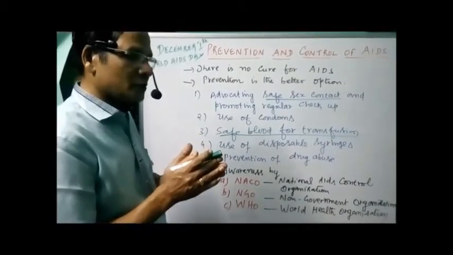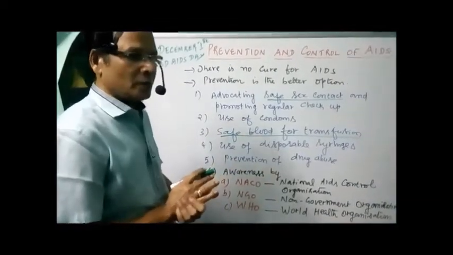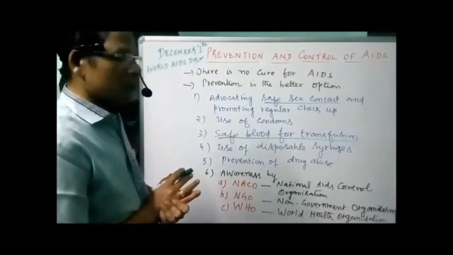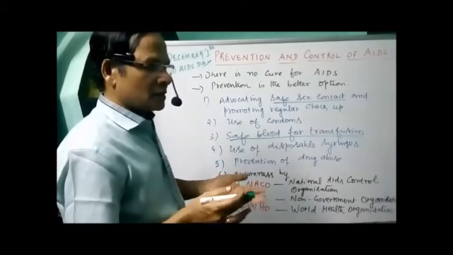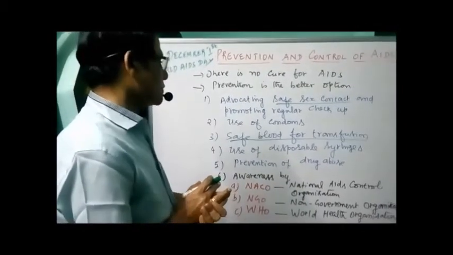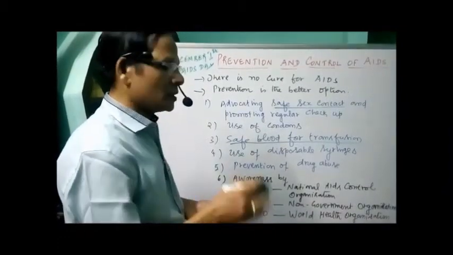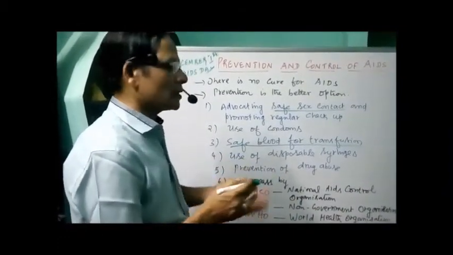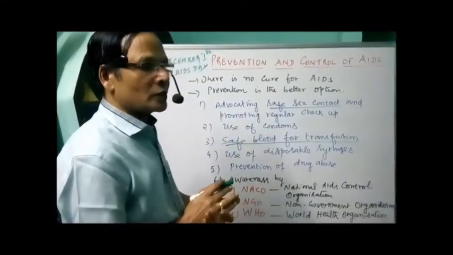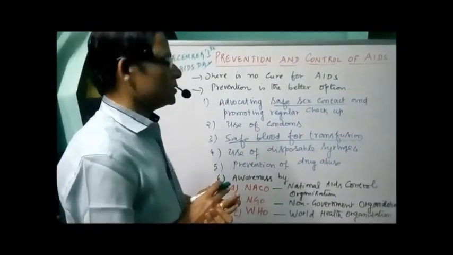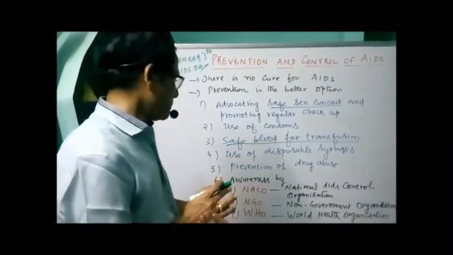If you are using the same syringe for different persons, that spreads it. Then, prevention of drug abuse. Drug abuse is nothing but taking abnormal drugs. For example, I will also consider morphine as a drug. We are going to study in the next one about the different types, ganja, opium, etc. So prevention of drug abuse is one of the methods adapted to prevent AIDS, particularly in the case of the young generation.